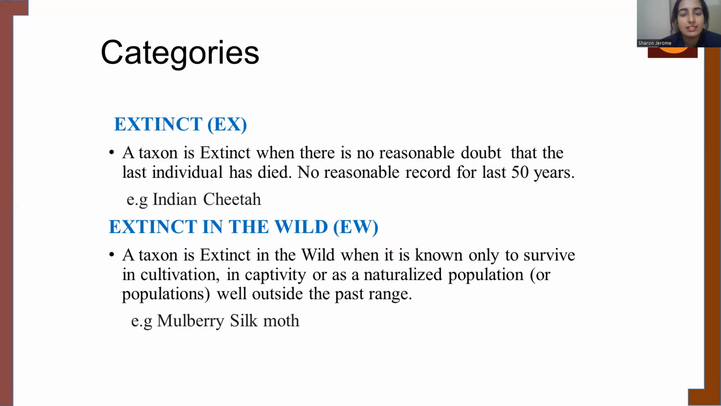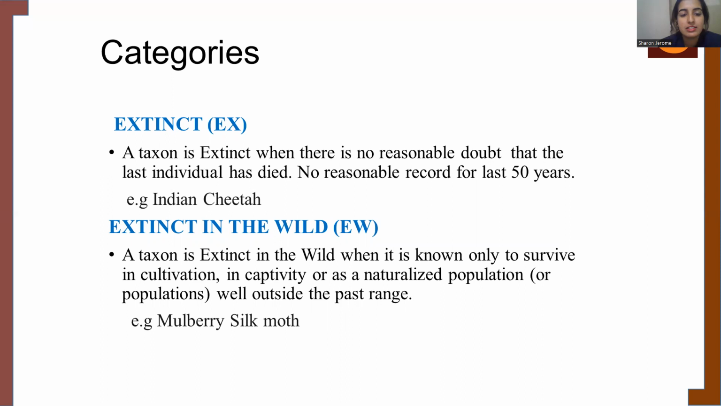The first category is the extinct category. Extinct, the word itself states that it is no more. It is no more in this world. It has been extinct. It shows that there is no reasonable record of these species for the last 50 years. That is, there is completely 0% of individuals or 0% of organisms present or representing the species which are under the extinct category. One such example is the Indian cheetah.